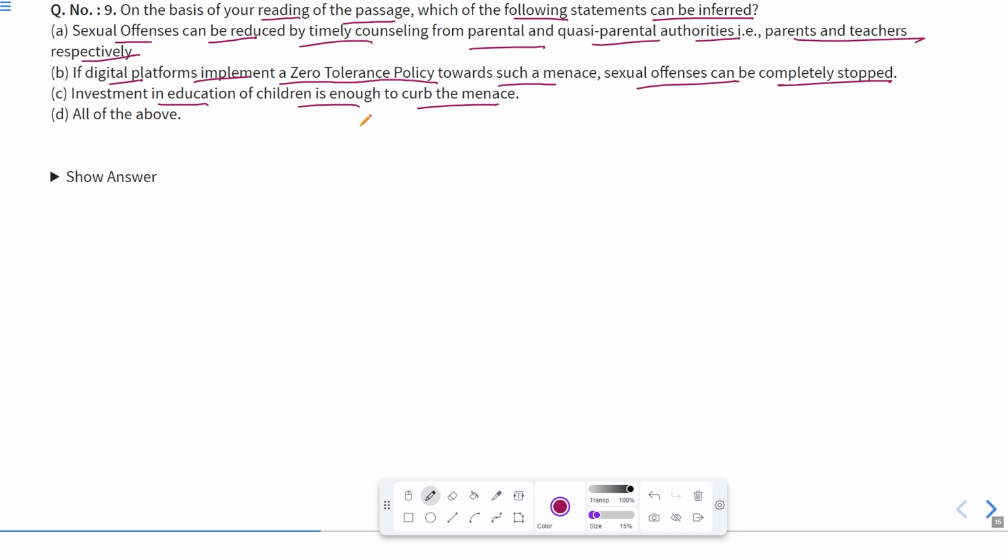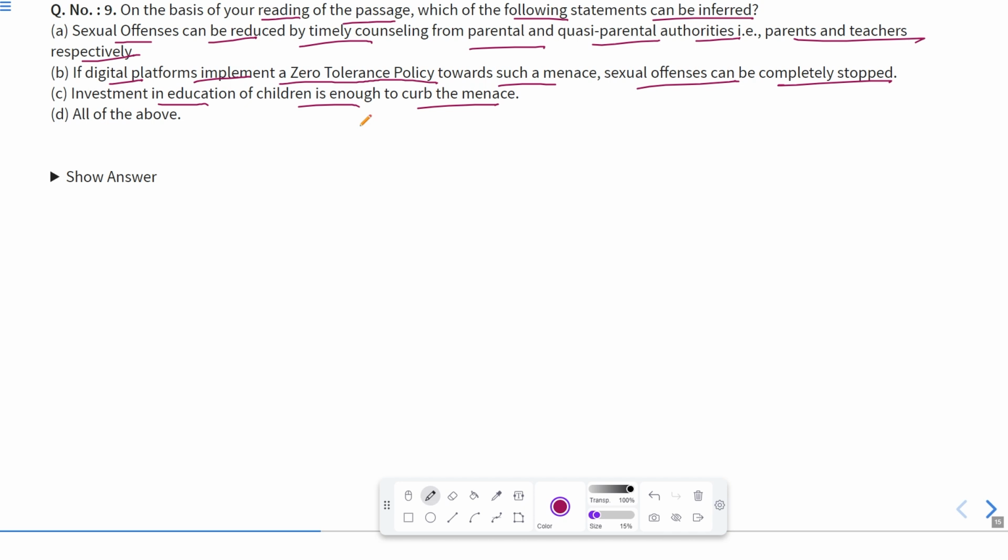No, actually, not only the zero tolerance policy, because there is a lot of content which is not actually accessible to all the sites. Investment in education of children is enough to, no, only investment in education is not the solution, because if you invest in smartphones, it is also making them study, but that is not actually the correct investment.